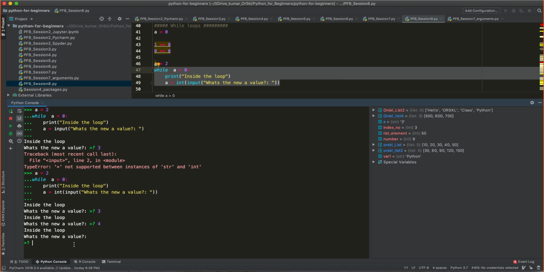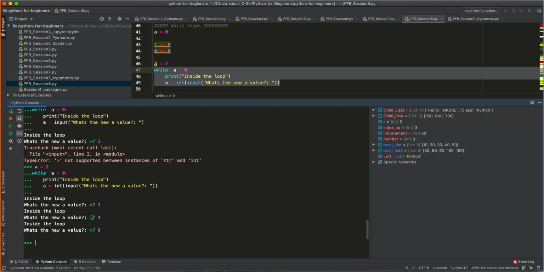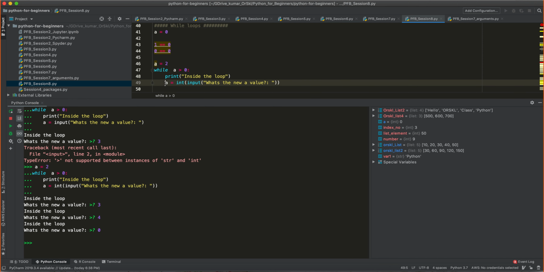Okay. Now for example I say 0. Now what happened? It broke the loop, because at this point of time the value of a became 0. 0 is not greater than 0. Hence the while loop has broken.